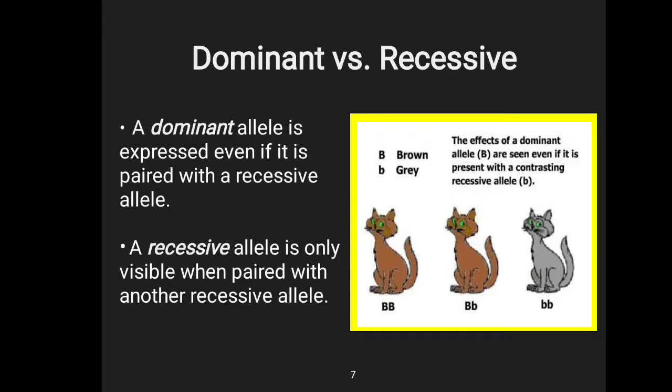So again, see this picture: capital B, brown, is a dominant allele and small b is gray. The effect of the dominant allele B is seen even when it is present with a contrasting recessive allele. That means a capital B and a small b will express themselves as brown color, as you can see in the middle picture. But in the case of the recessive, that is small b, gray, two small b are required to express this trait.